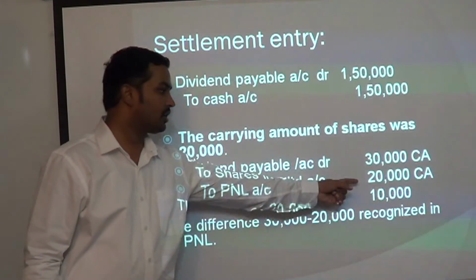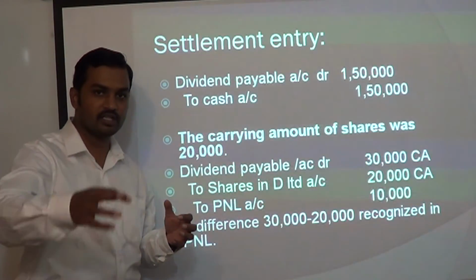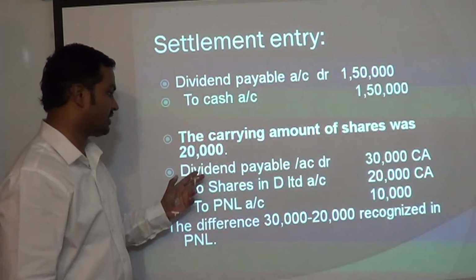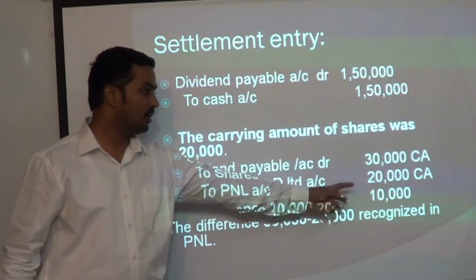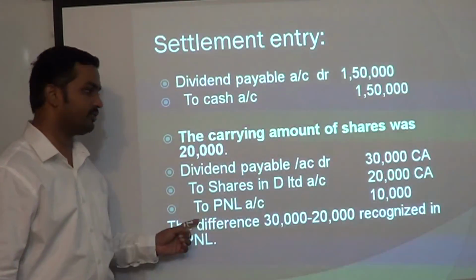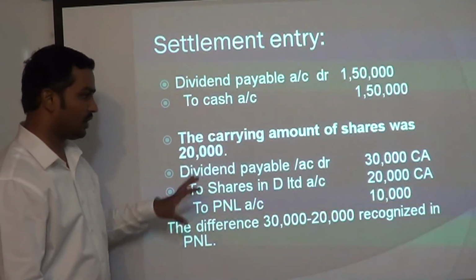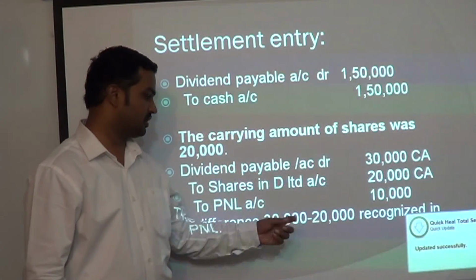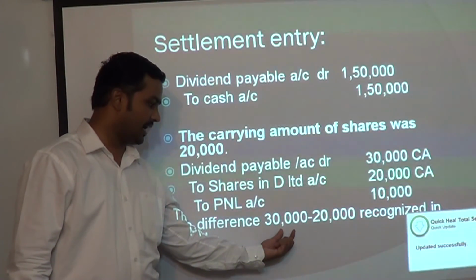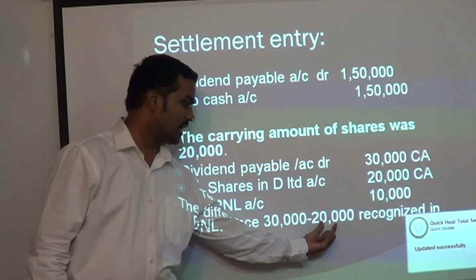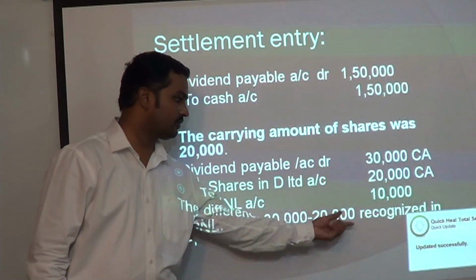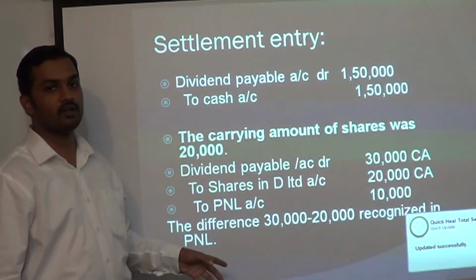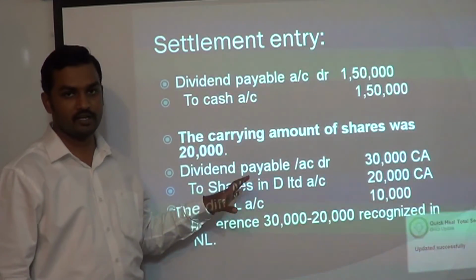Shares in XYZ Limited, 20,000. Now I am giving away the shares. I have to de-recognize the shares from my books. Hence I am crediting the shares account here. The difference has to be credited to profit and loss account. So this is what the standard has to say. So the difference is 30,000 minus 20,000. This is the carrying amount of the liability which was settled. This is the carrying amount of the asset which was used for settlement of the liability. It is recognized in profit and loss account as required by Ind AS.